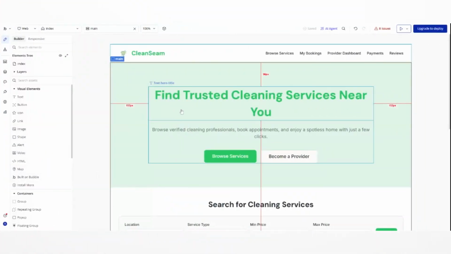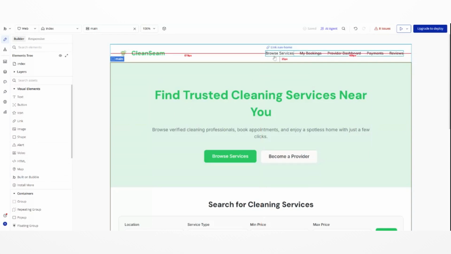Inside Bubble, you build like an engineer. You think step by step. You define every moving part. You manually shape the system. Bubble rewards patience, logic, precision, and structured thinking.